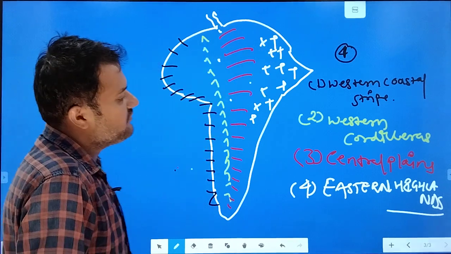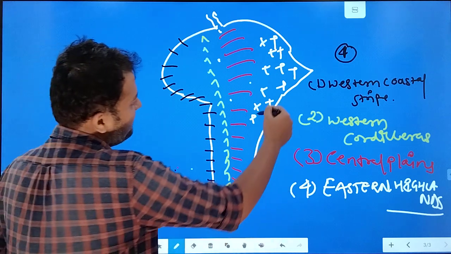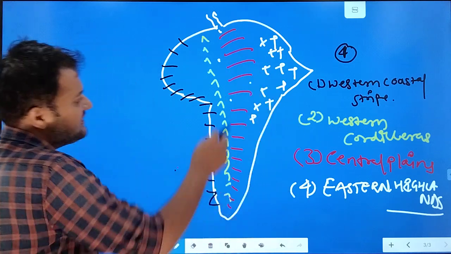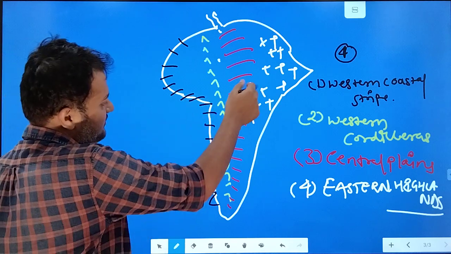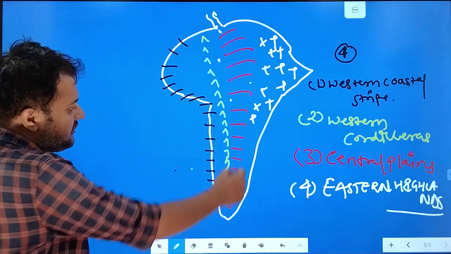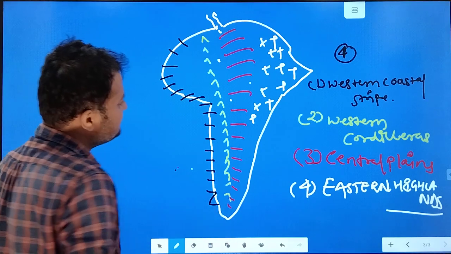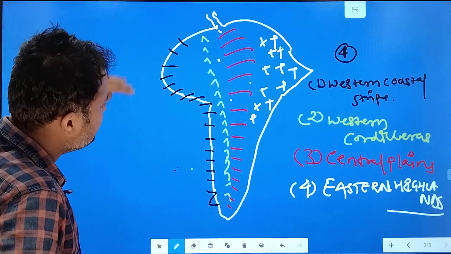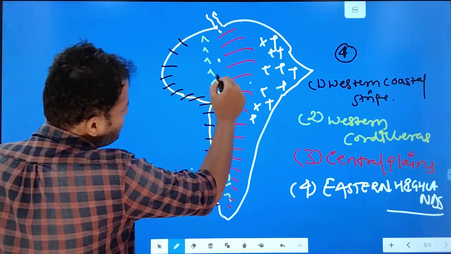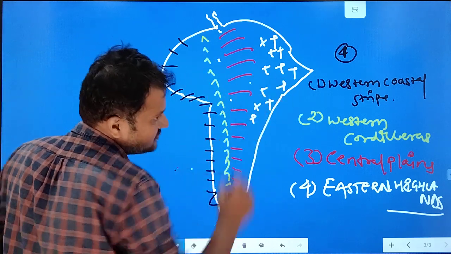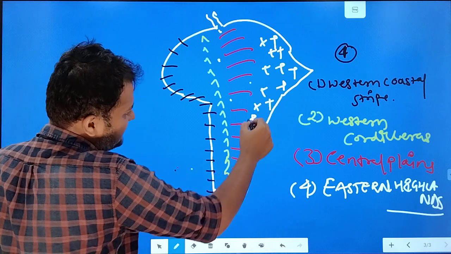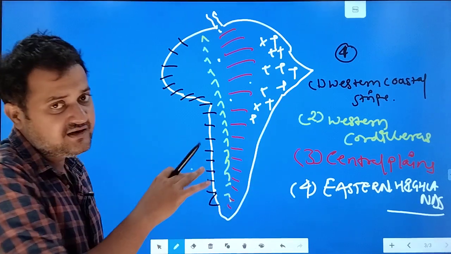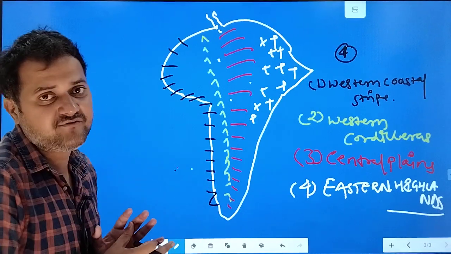And here we'll be looking at the highlands, like here comes Guiana Highland, here comes Brazilian Highland, then various plateaus, Mato Grosso plateaus, then Patagonian plateaus. So basically we can see that most of the rivers must be flowing from which side? From these mountain ranges they must be originating and going through this side, or from these highlands the rivers must be moving toward this side. So we can very easily understand the elevation of South America from this map.